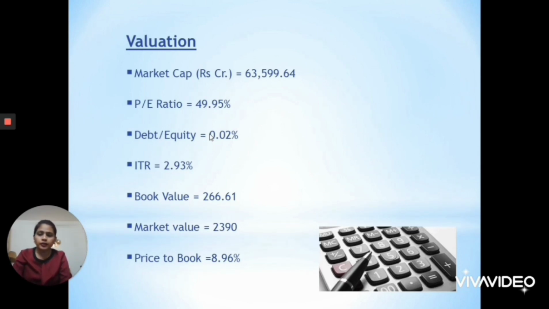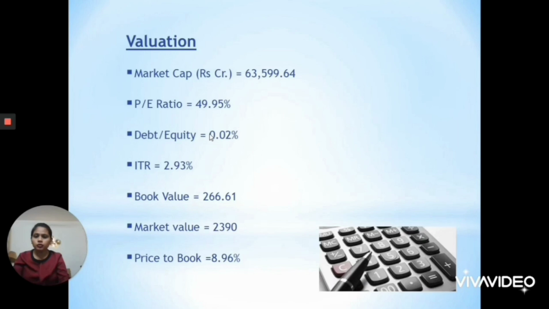Then inventory turnover ratio, which is ITR. Inventory turnover ratio is 2.93, which means that the company is manufacturing and selling the product in one cycle, or in 1 year, 2.93 times. They are manufacturing and selling the product 2.93 times in a year.